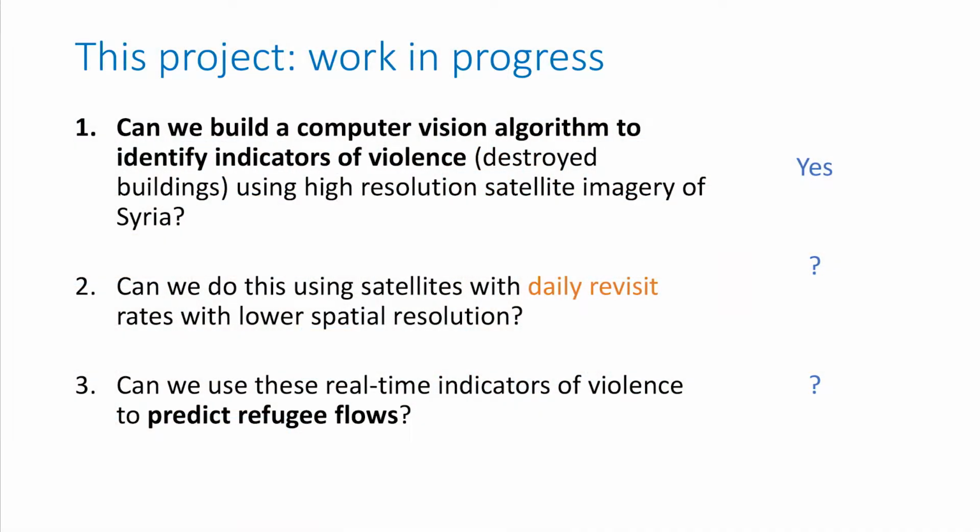The first question we asked is, can we build a computer vision algorithm to detect indicators of violence, mostly destroyed buildings in Syria, using high-resolution images? I'm going to show you some evidence that we can do that. I eventually want to do this using medium-resolution but high-frequency updated satellite images. And once we have those indicators, there's a lot of things we can do with that.